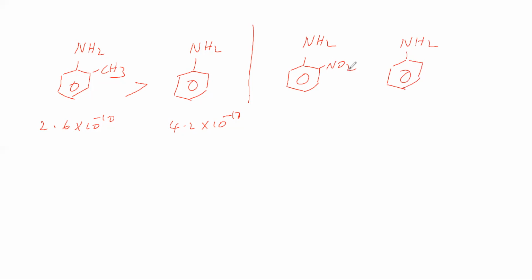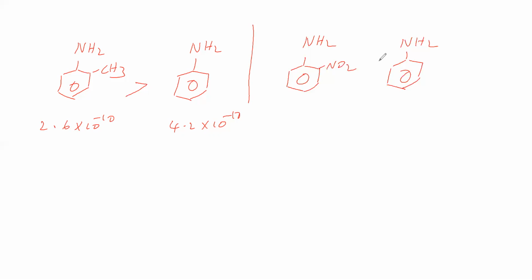Now the NO2 group is an electron withdrawing group. Electron withdrawing group means with respect to this, the ortho position will get electron deficient. Electron deficient in the sense lone pair density availability on nitrogen becomes low. Therefore, it is having lower basic strength when compared to aniline. So this orthonitroaniline is having lower basic strength when compared to aniline.